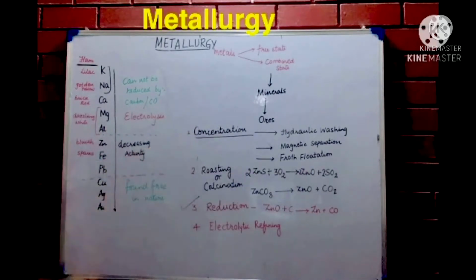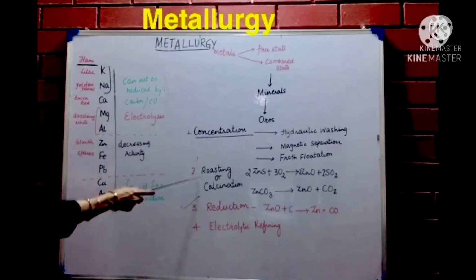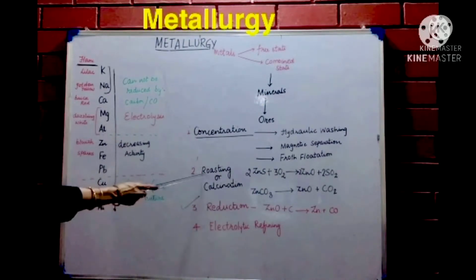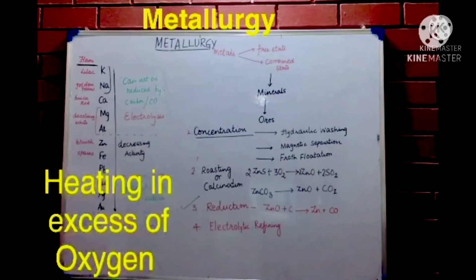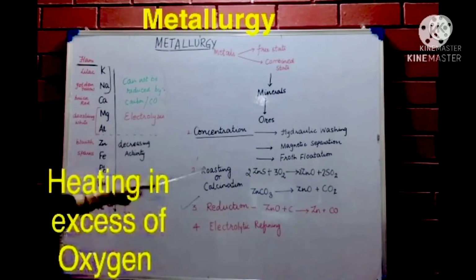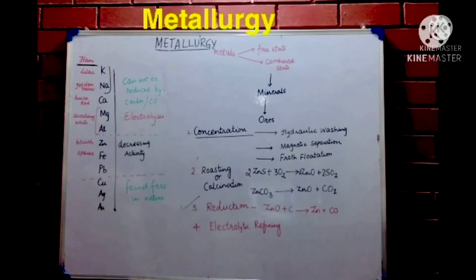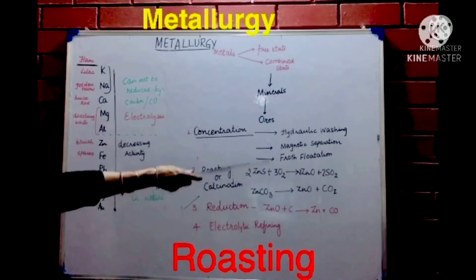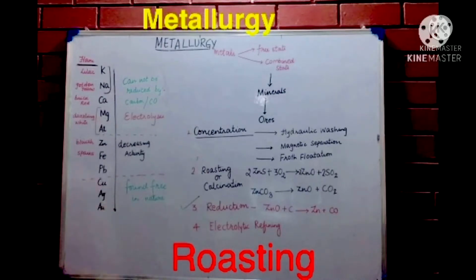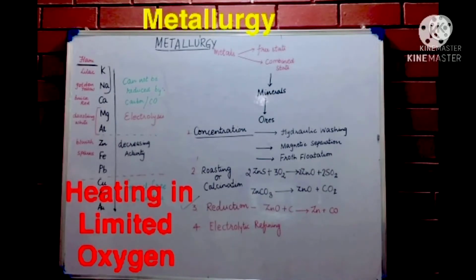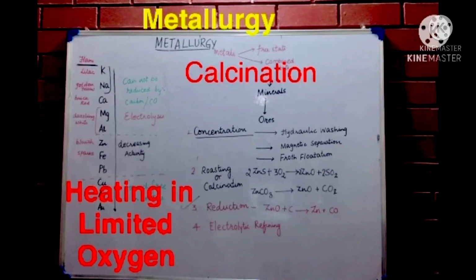After concentration of the ore has been done, the ore is roasted or undergoes calcination. Both these processes actually change the ore into its oxide, and if the ore requires oxygen, we will supply oxygen and change it into its oxide. Sulfide ores require oxygen, so that is known as roasting. Carbonate ore does not require oxygen, so that is called calcination. With less amount of oxygen, again the ore changes into its oxide.